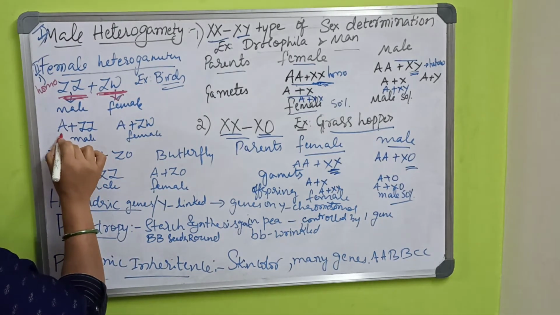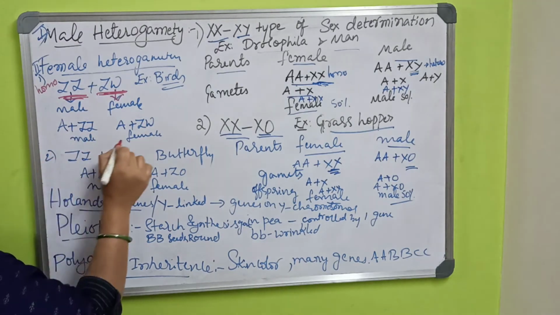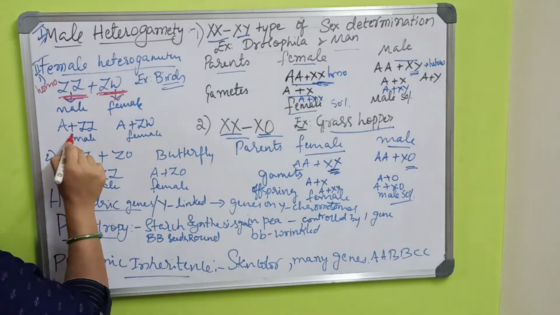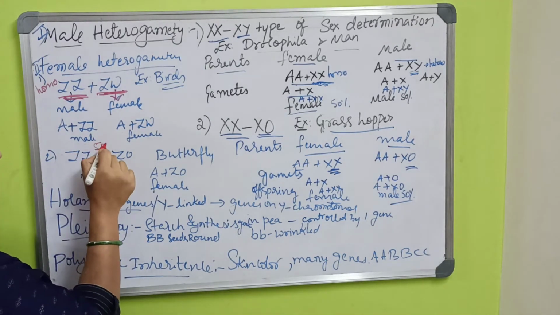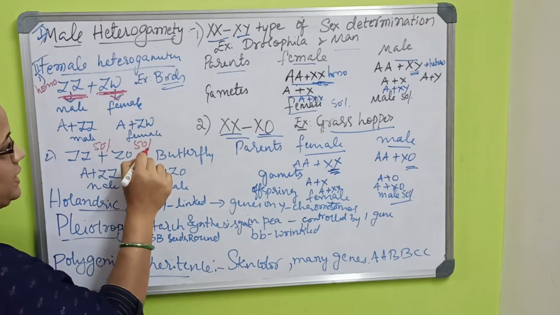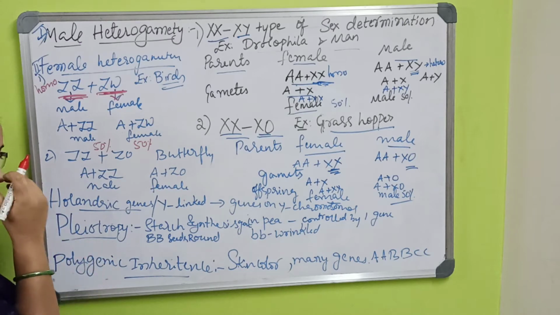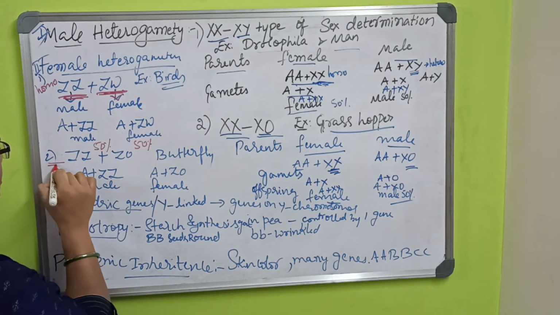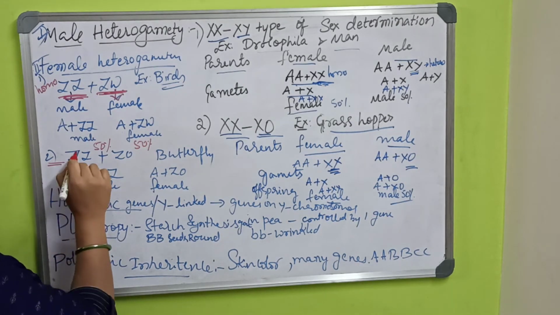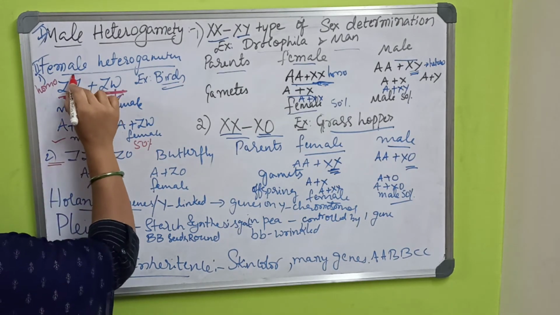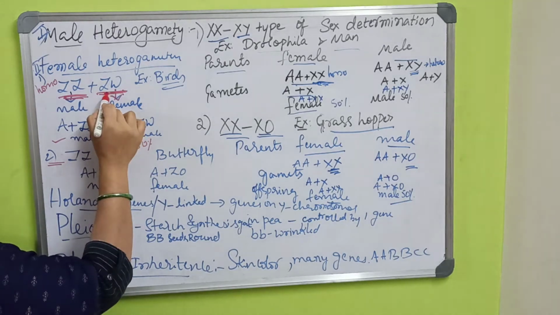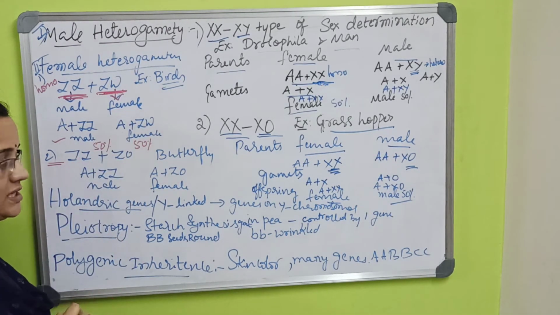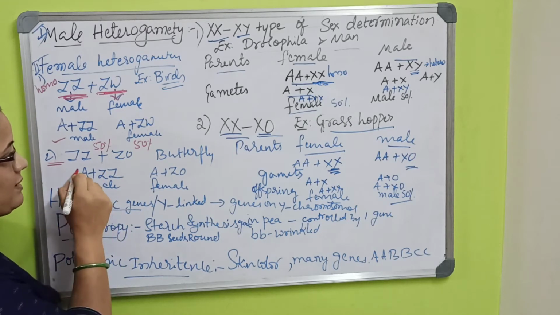Then the gametes will be A plus Z and A plus W. Then the offspring will be 50% male and 50% female. So the chances of offspring are again the same as in human beings. Here in female heterogamity, the female contains the heterogametes.